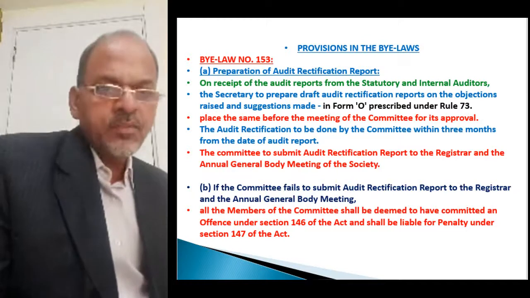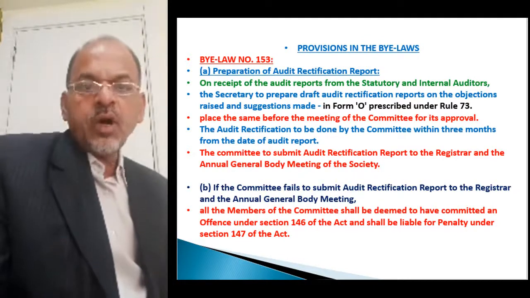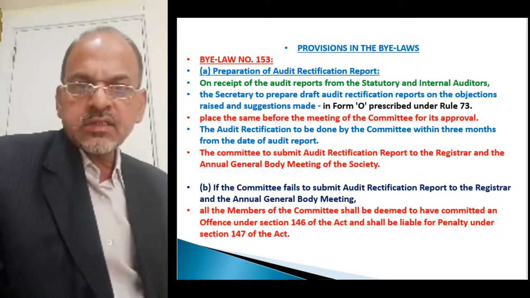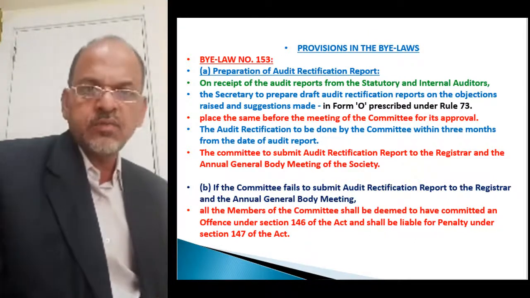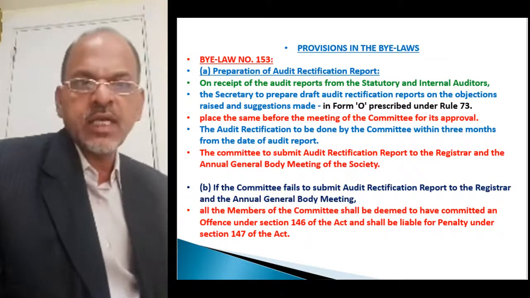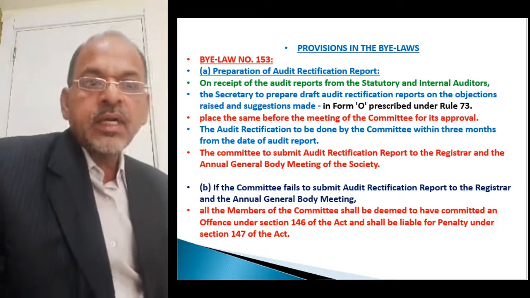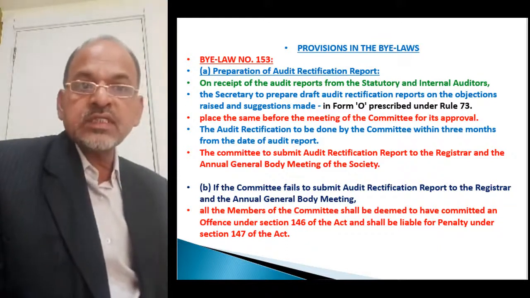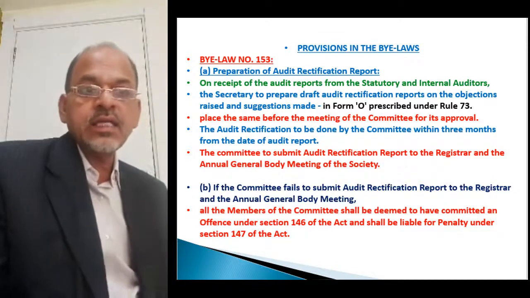On receipt of the audit reports from the statutory and internal auditors, because the bylaw allows appointing internal auditors, the secretary will have to prepare a draft audit rectification report on the objections raised and suggestions made by the auditors, either statutory auditor or internal auditor.